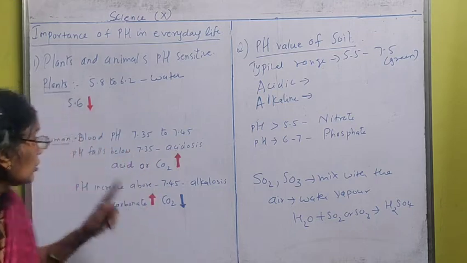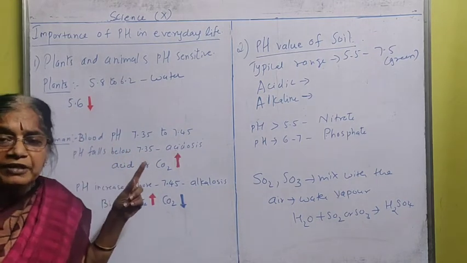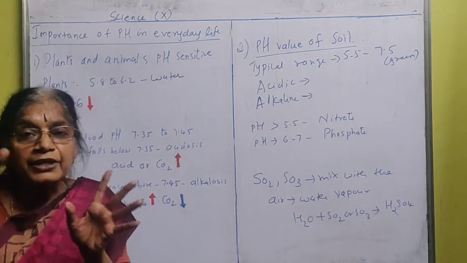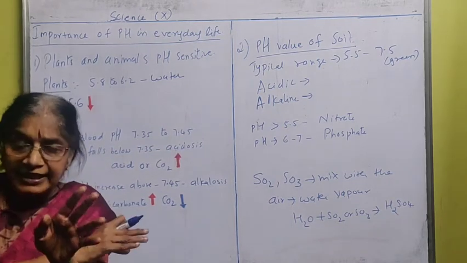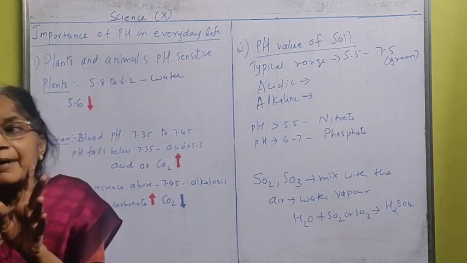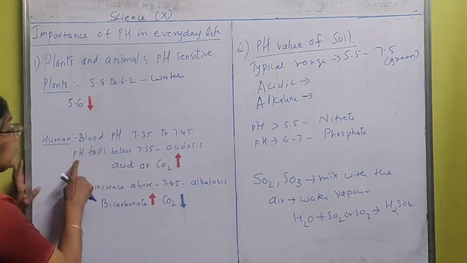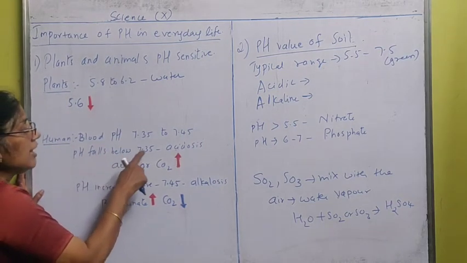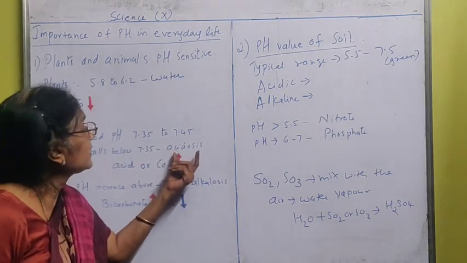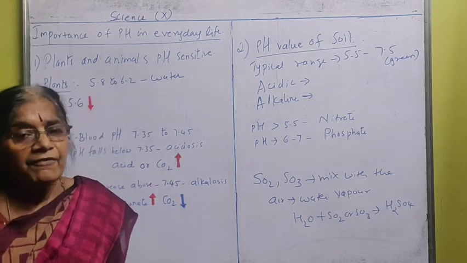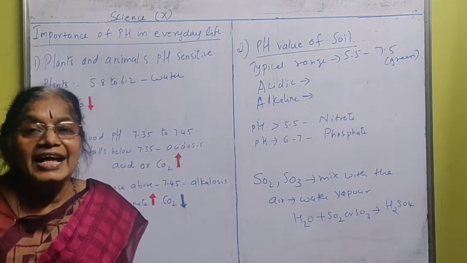Listen to this. So what is the blood pH value? Our blood pH value is 7.35 to 7.45. Below 7.35 it will become acidic and above 7.45 it will become alkaline. What happens over here? If the pH value falls below 7.35, you will get what? Acidosis. You will suffer from a disease called acidosis.